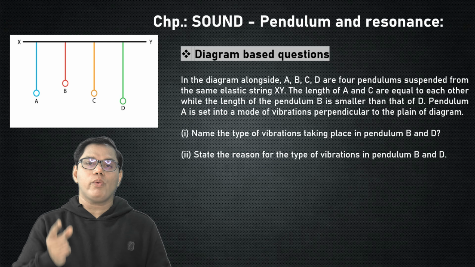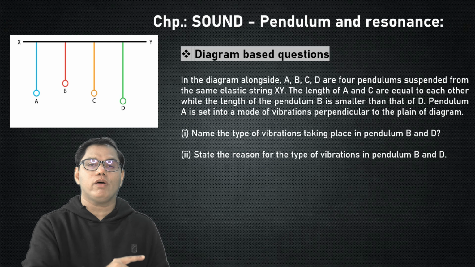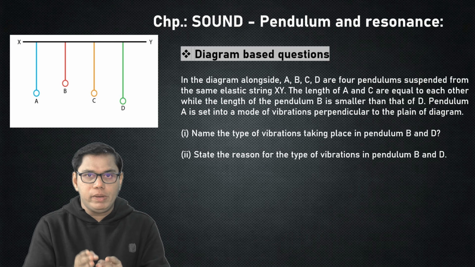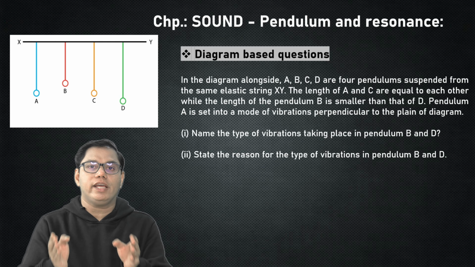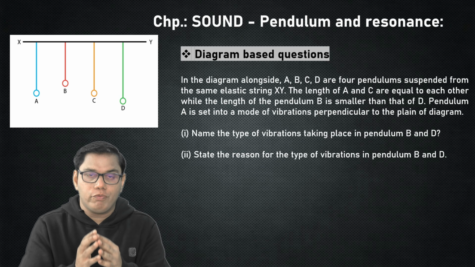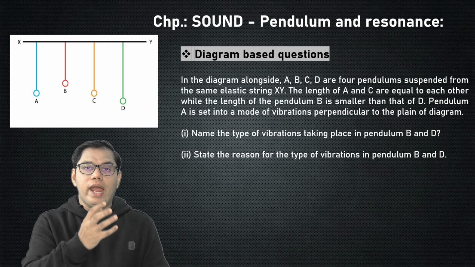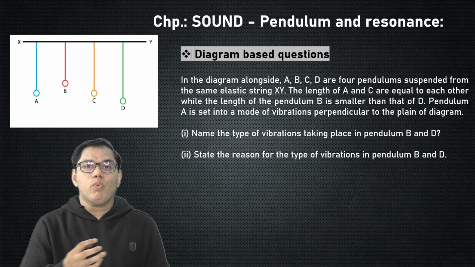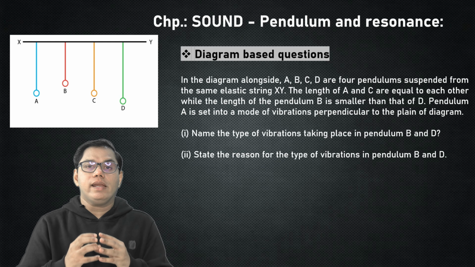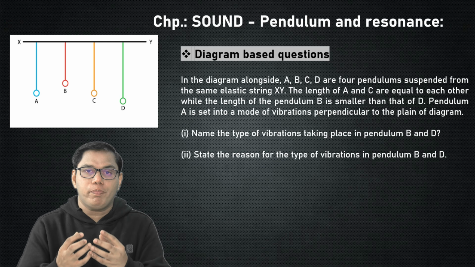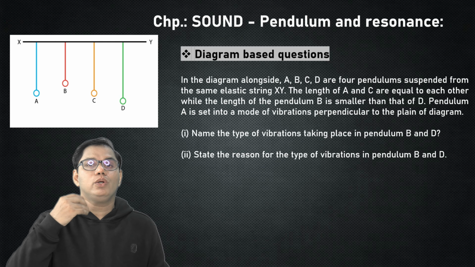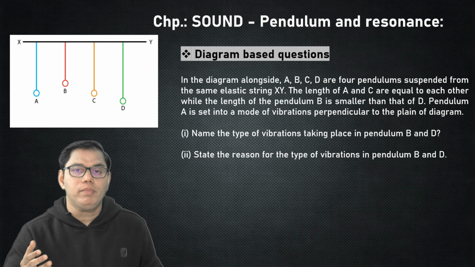Here comes the second question, the reason for this kind of vibration in pendulum B and D. So for pendulum B and D, we already have discussed that they show forced vibration. This vibration is shown because when pendulum A is vibrating with its natural frequency, the energy is passed from this pendulum to the other pendulums, that is from pendulum A to pendulum B and pendulum D.